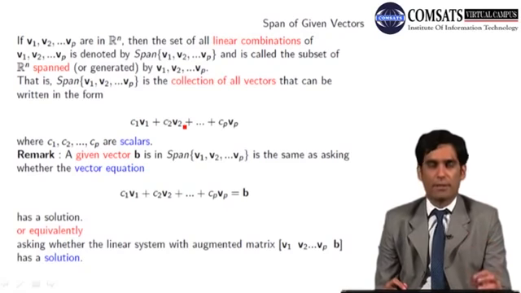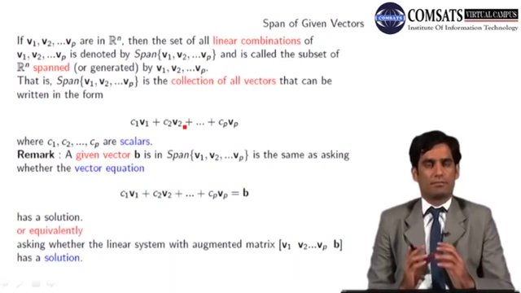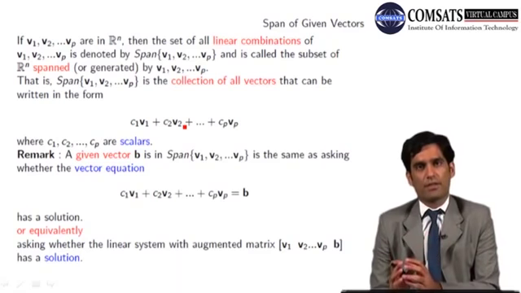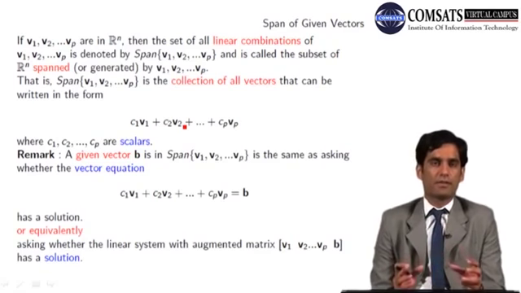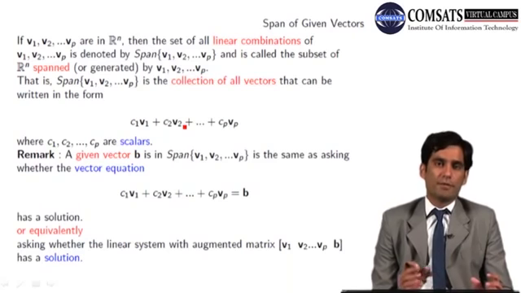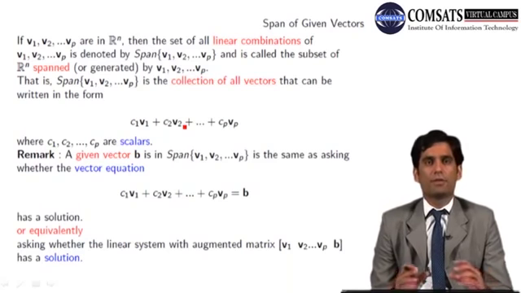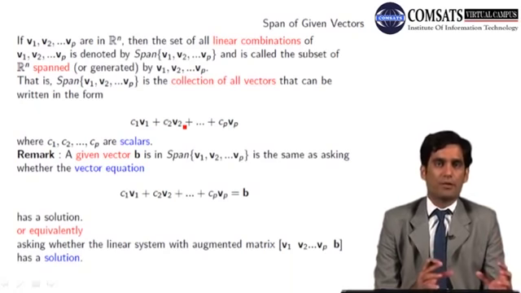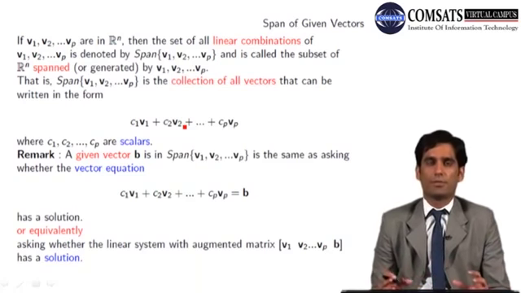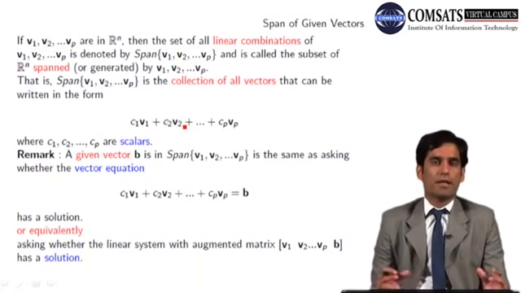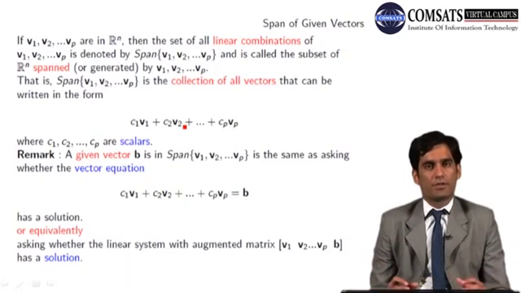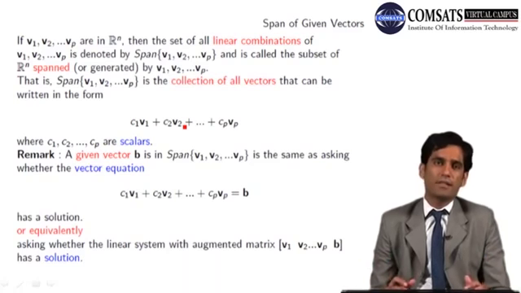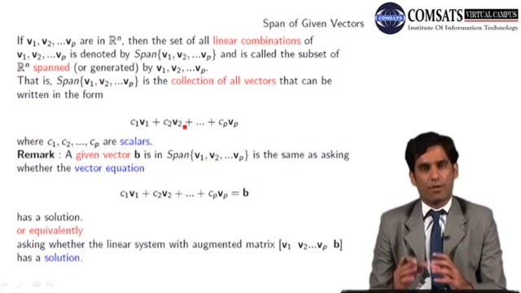What does it mean? Span क्या होता है? हमने कोई भी linear combination जो है वो सीख लिया है कि if you are given a set of vectors और उन vectors का linear combination क्या होता है, और हमने ये भी नोटिस किया है कि there are infinite many linear combinations of given vectors, चाहे R2 में से हो, चाहे R3 में से, चाहे Rn में से हो, infinite many linear combinations होते हैं. If I collect all these linear combinations, अगर इन तमाम linear combinations को मैं collect कर लूँ और एक set में रख दूँ, that set is known as the span of the given vectors.